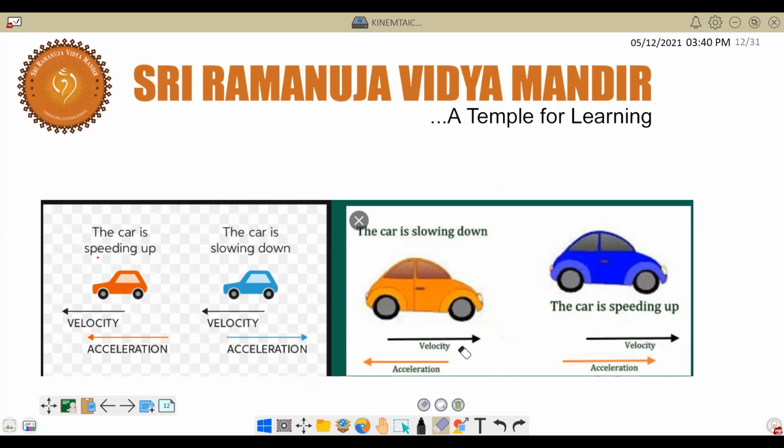When will it be in the direction and when will it be in the opposite direction, can you tell? Srikar, please complete. Sir, the yellow car is going slower than the blue car, so the acceleration will be opposite to the velocity. Correct. Speed is decreasing. And Divyesh, for the blue car, can you tell me what will be the direction of acceleration? Sir, the blue car is speeding up, so the acceleration will be in the same direction as velocity.